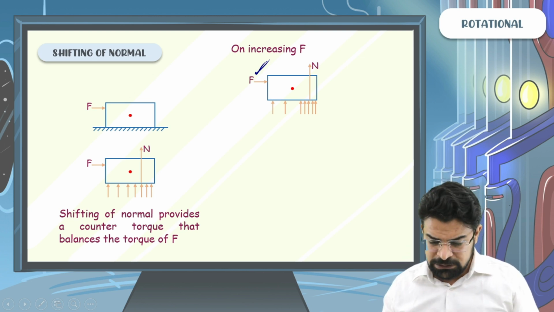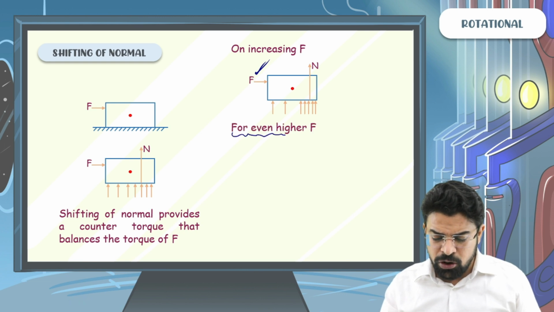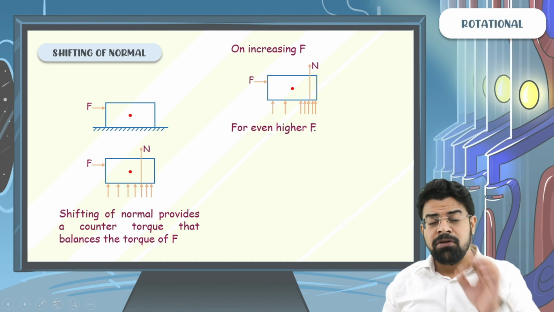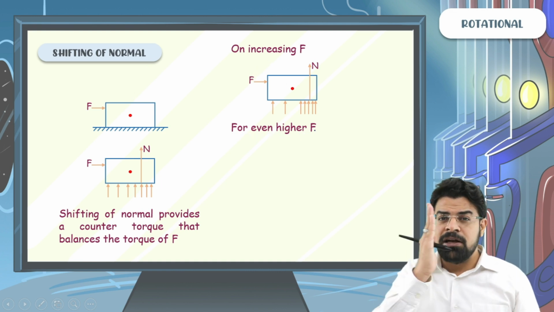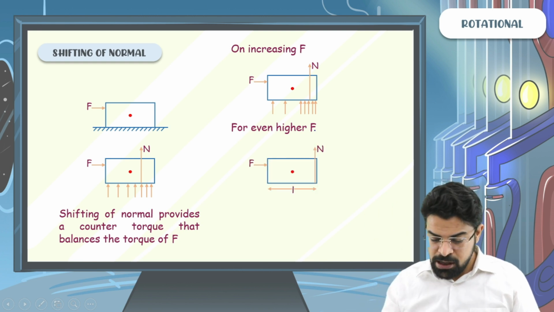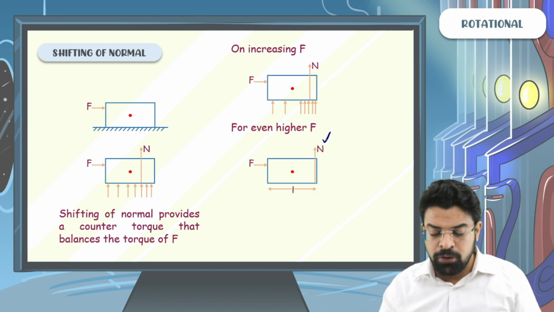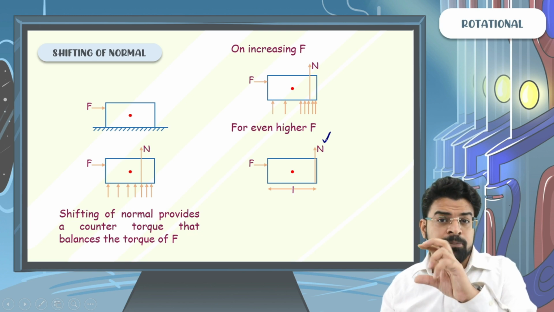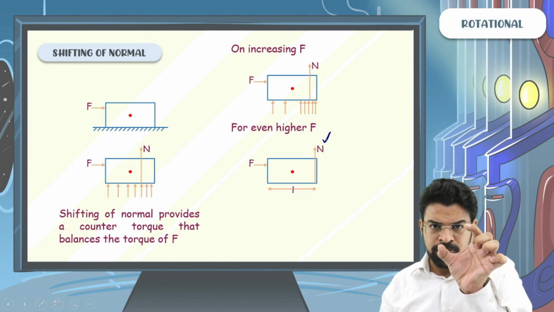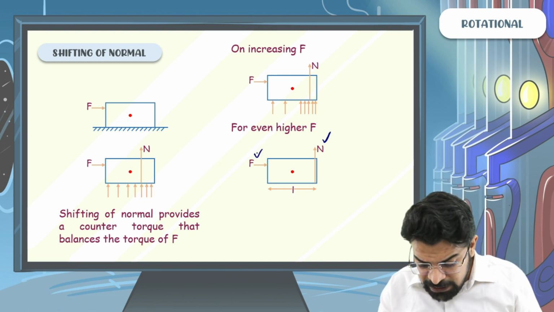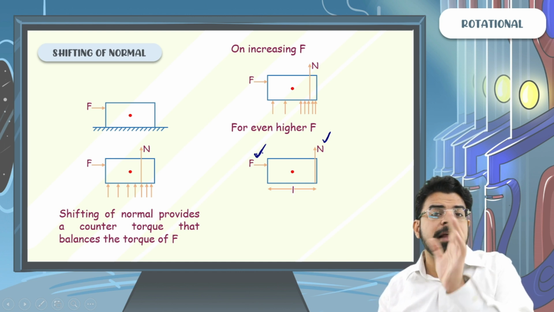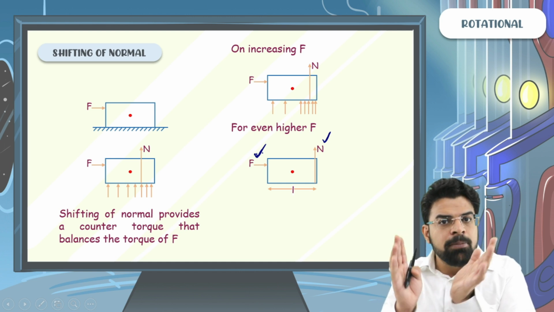Sir, if you keep on increasing F for an even higher value of F, there will come a point at which the entire line of action of normal would have shifted to the extreme. And once the line of action of normal has shifted to the extreme, the counter torque provided by normal will be maximum. If you further increase the force, then normal won't be able to balance the external torque, and then the body will topple.